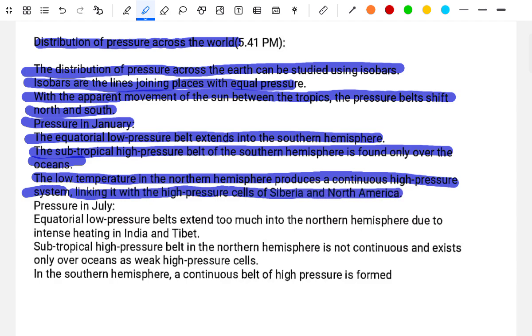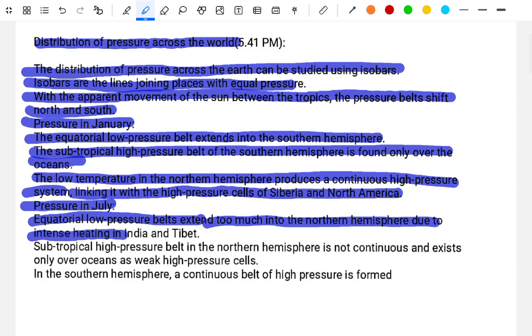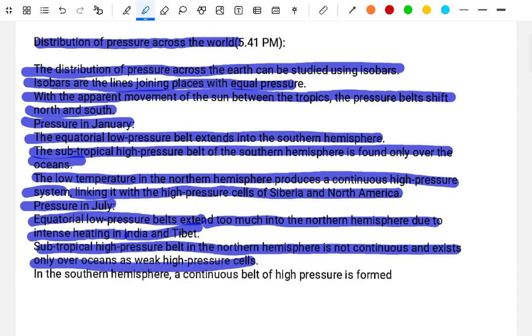over Siberia and North America. The pressure in July: the equatorial low pressure belt extends much further into the northern hemisphere due to the intense heating, over India and the Tibetan plateau. The subtropical high pressure belt in the northern hemisphere is not continuous and exists only over the ocean as weak high pressure cells. In the southern hemisphere, a continuous belt of high pressure is formed.